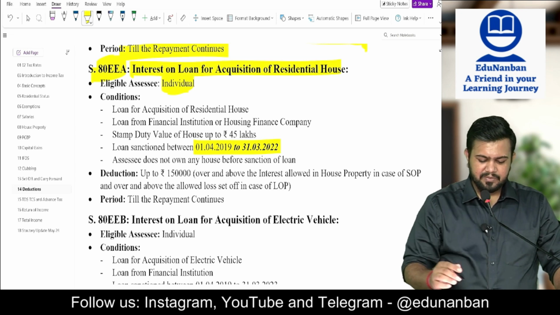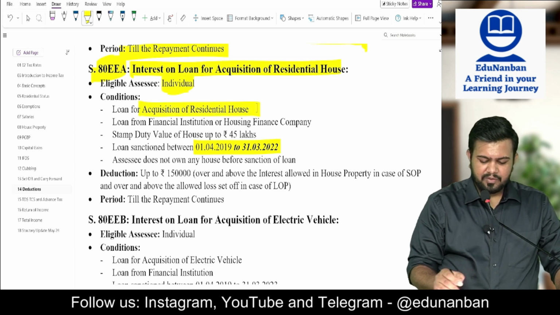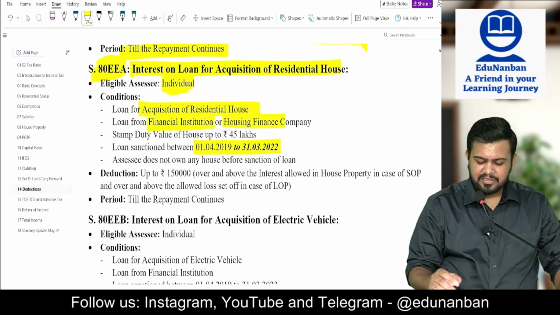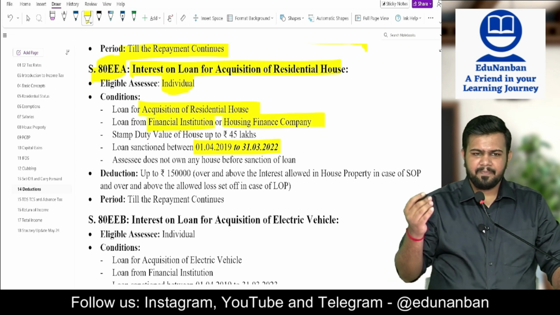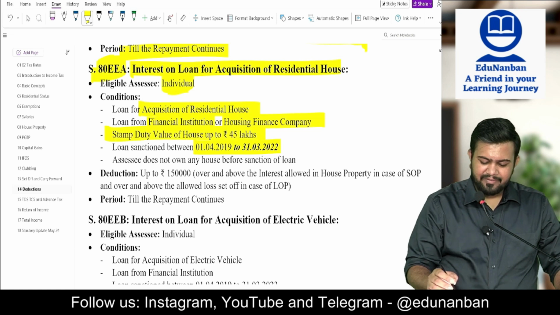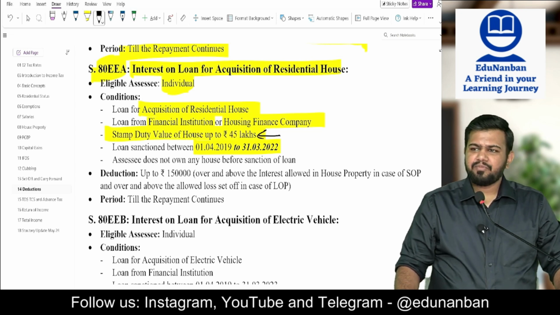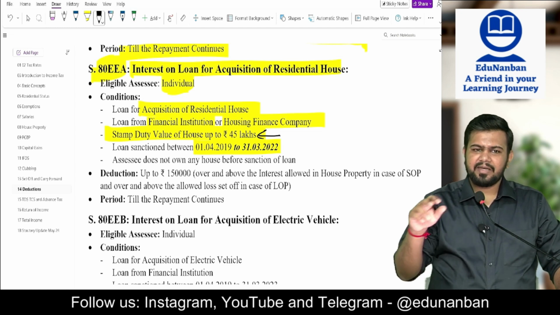Individual is eligible. What are the conditions? Loan should be for purchase of residential house. That is same. Loan should be from financial institution or housing finance company. That is also same. Stamp duty value should be up to 45 lakhs. This is a different condition. Earlier what did we see?